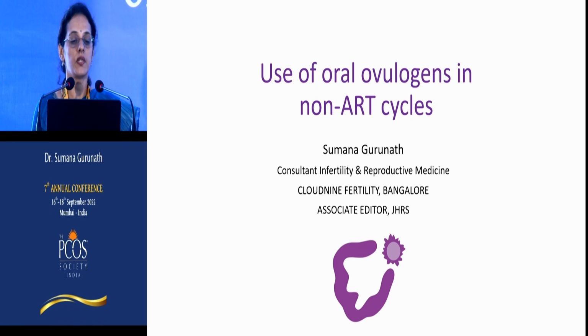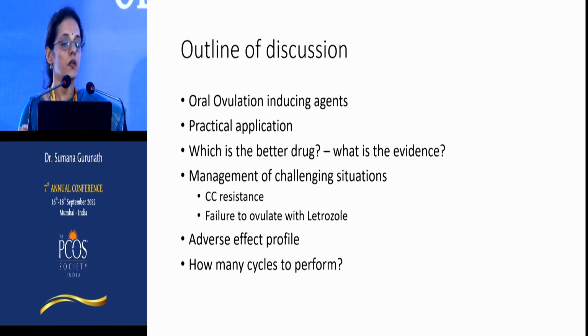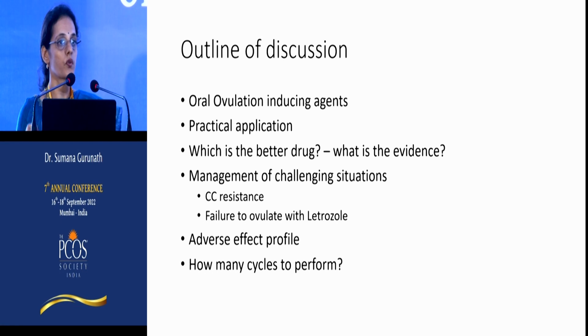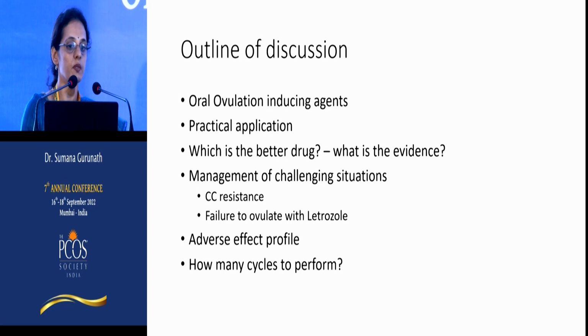So my talk for today is use of oral ovulogens in non-ART cycles. In PCOS, anovulation is seen in nearly 70% of women, and hence use of oral ovulation inducing agents forms a very important armamentarium in the management of infertility in PCOS.